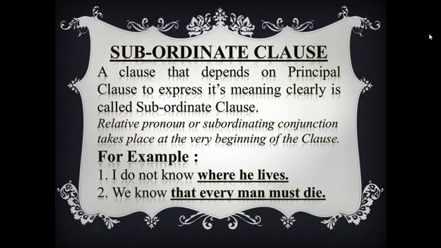Mind it, a subordinating conjunction must take place before a subordinate clause. So we can recognize a subordinate clause by seeing the subordinating conjunction. Then look at example 2.